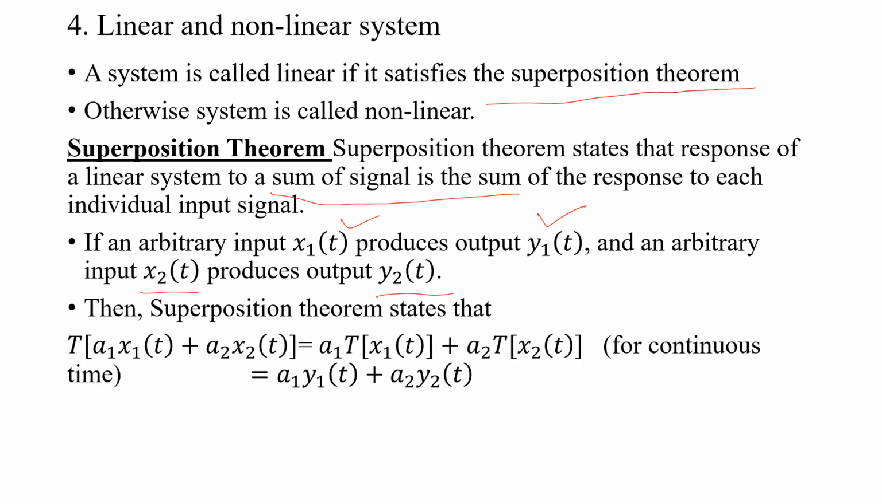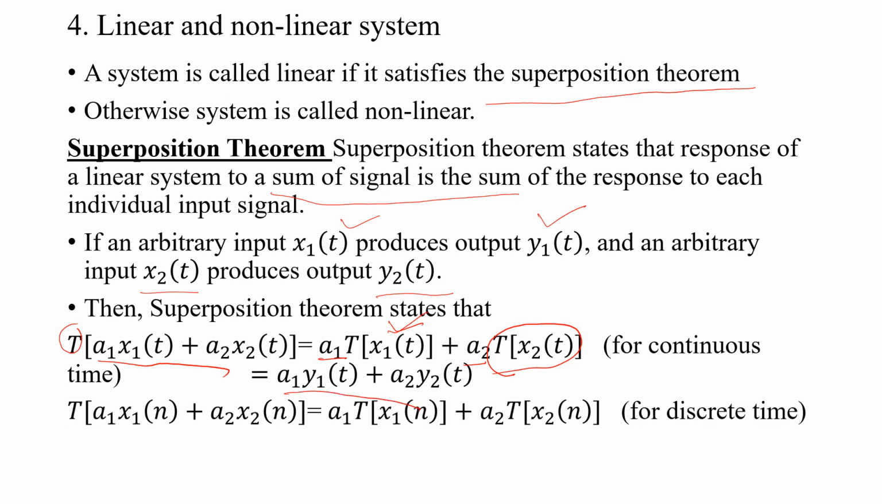For a continuous time signal, T of A1 x1 of t plus A2 x2 of t is equal to A1 T of x1 of t plus A2 T of x2 of t. The response to the sum of signals is the sum of the responses of each. T means transformation. So the total transformation is the weighted sum of the transformations of each input signal. You can also say A1 y1 of t plus A2 y2 of t for continuous.